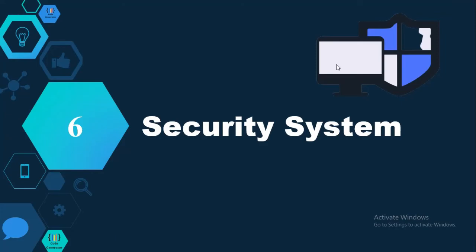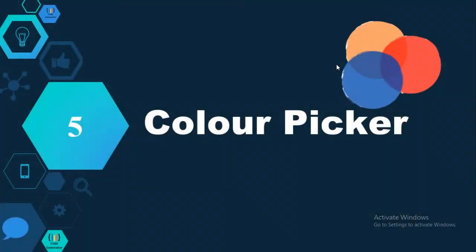So now next comes the fifth project, that is color picker. The whole world is full of colors, and it's a colorful world for us. So let's see what is color picker. We use online pictures, right? We use an online image color picker to select the color and get the HTML color code of the pixels.